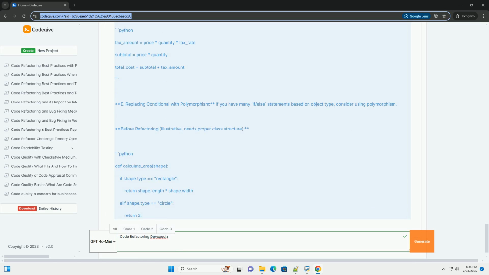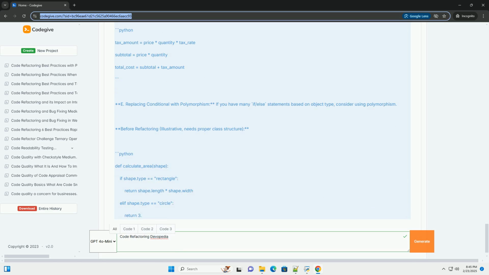2. Refactoring techniques with examples. Let's explore some common refactoring techniques with Python examples. Extracting methods. This involves breaking down a large method into smaller, more focused methods. Before refactoring. After refactoring. Renaming variables and methods. Use descriptive names that clearly convey the purpose of variables and methods.